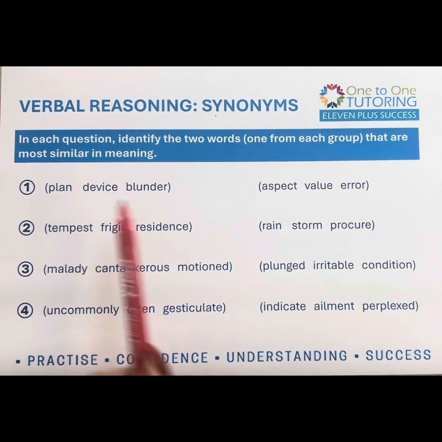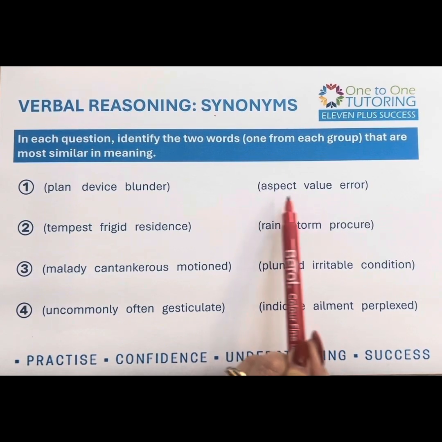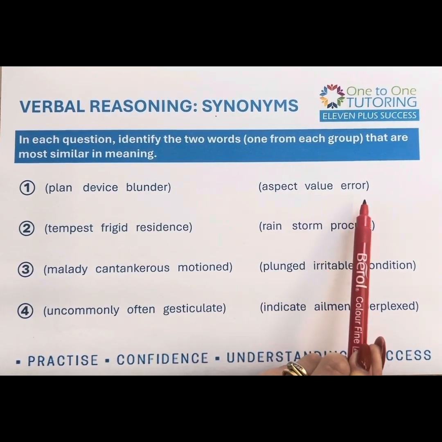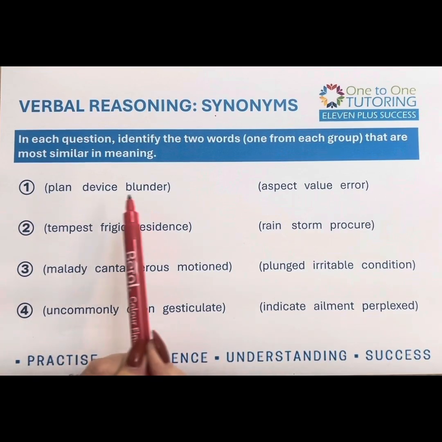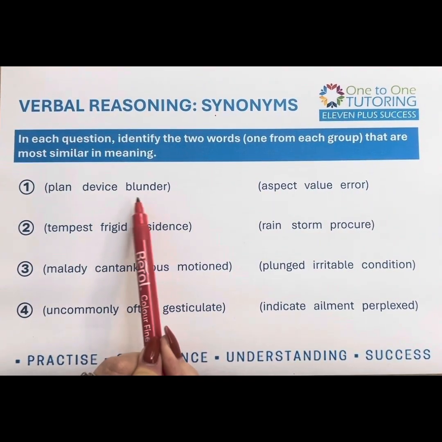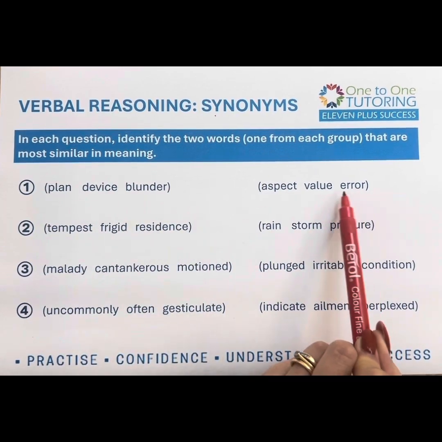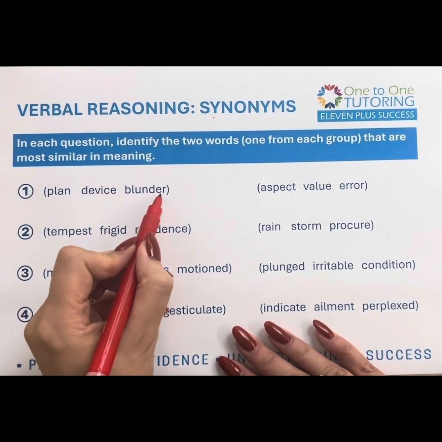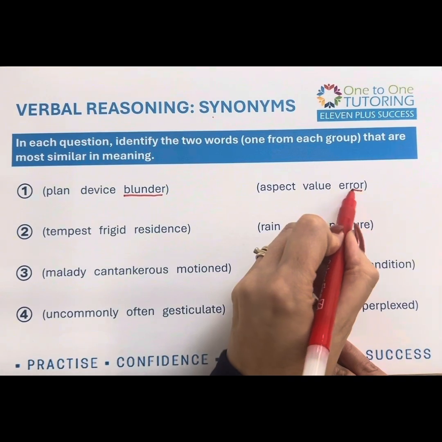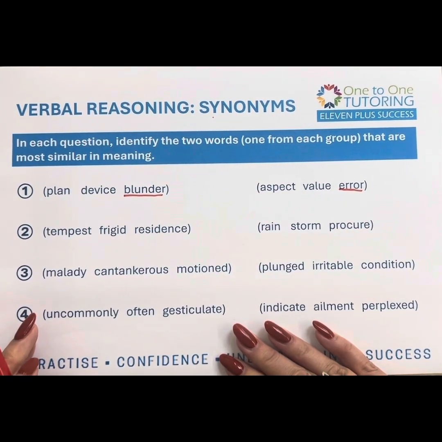So it's likely that it's not that. Device, I know what a device is. I'm not sure on this word aspect, but I know it doesn't mean value and I know it doesn't mean error. Blunder. Hopefully we know that a blunder is a mistake, and therefore a mistake is an error, and those would be my words that I would need to underline.